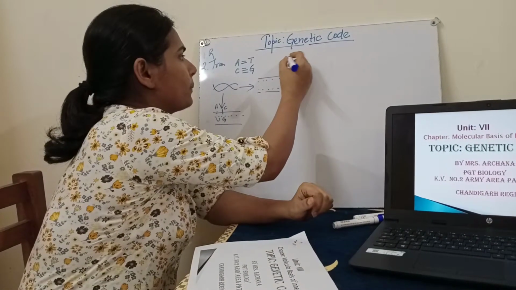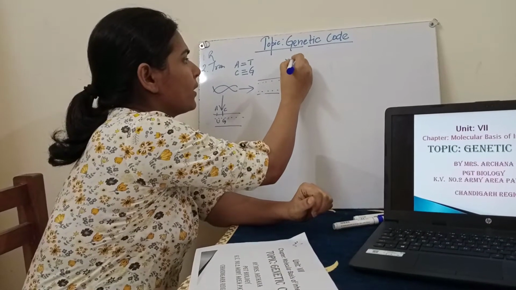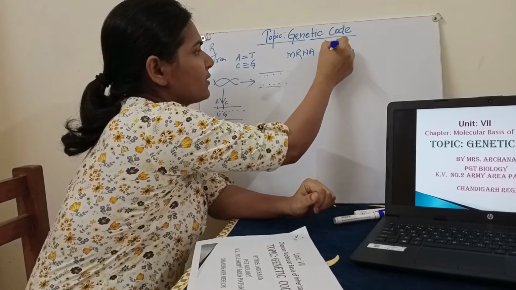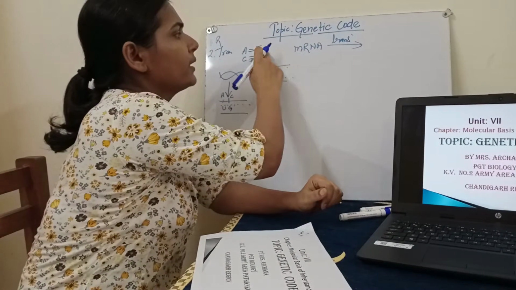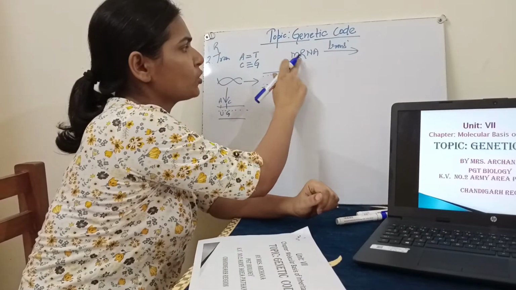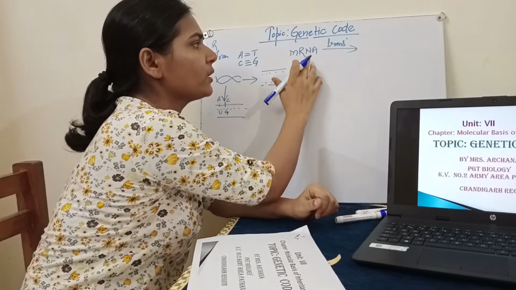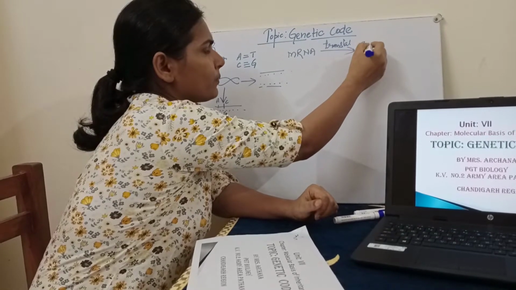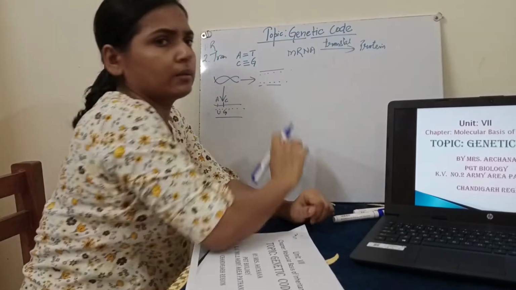Now what is happening after transcription? The mRNA will undergo translation. This we have studied in the central dogma, that DNA will form mRNA through the process of transcription, and now this mRNA will undergo translation to form protein. Now how will it take place?